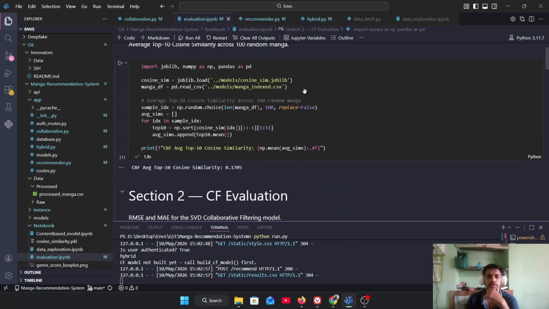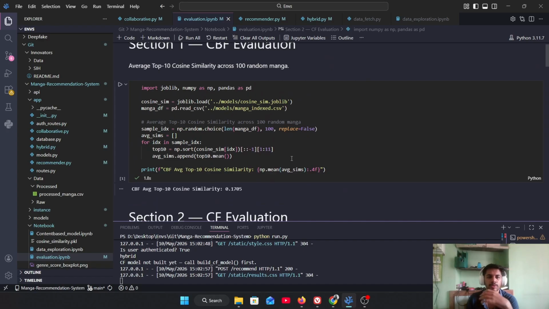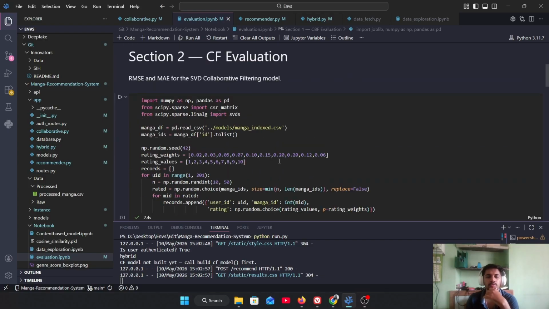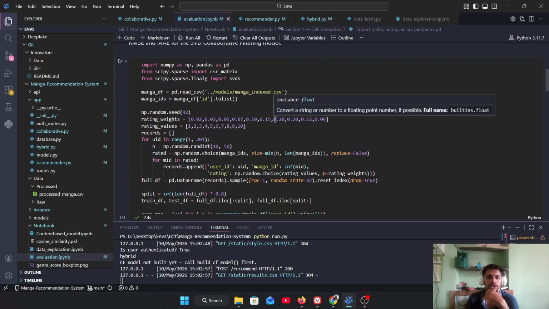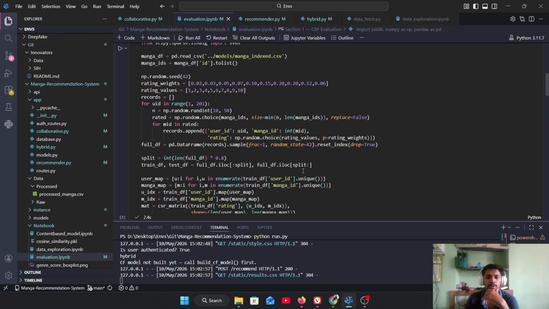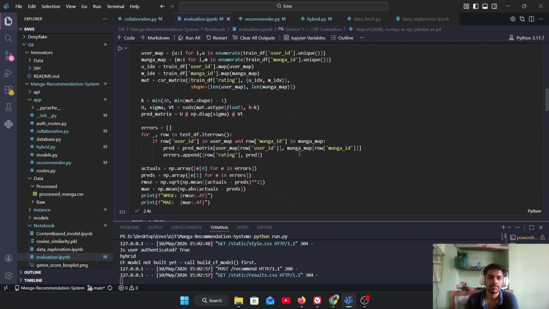For evaluation, first, these are the top 10 cosine similarities, the average of the top 10 similarities. The average was 0.175. For collaborative filtering, we generated synthetic data as we did not have a lot of user data.